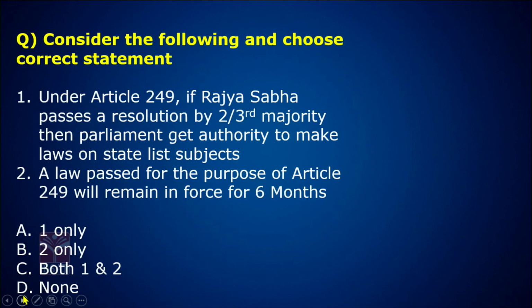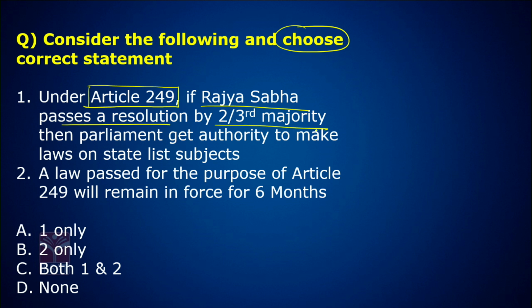Yeah, very important for the exam. Consider the following and choose the correct statement. Under Article 249, if Rajya Sabha passes a resolution by 2/3 majority, then Parliament gets authority to make laws on state subjects. Absolutely correct.